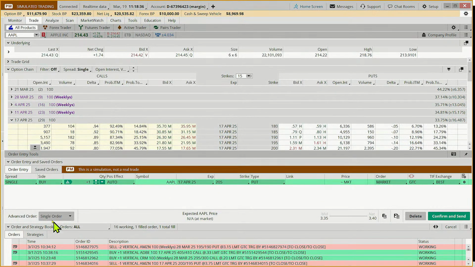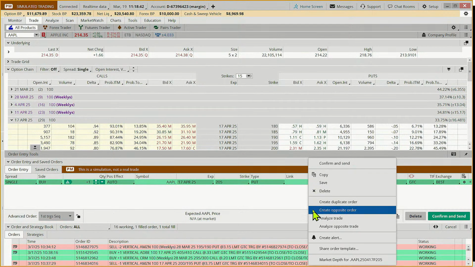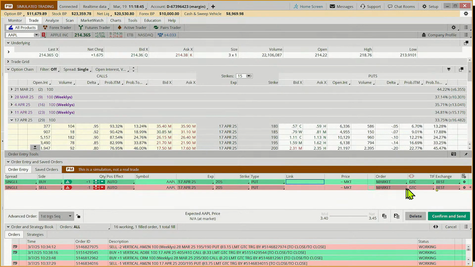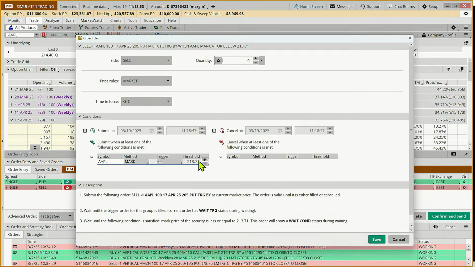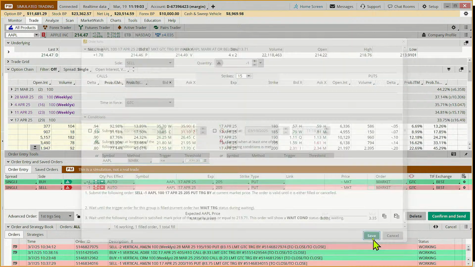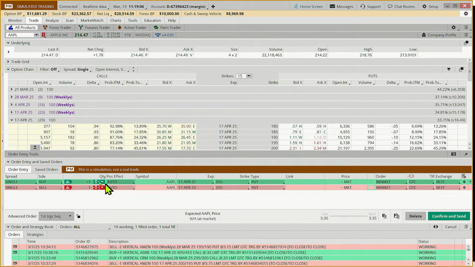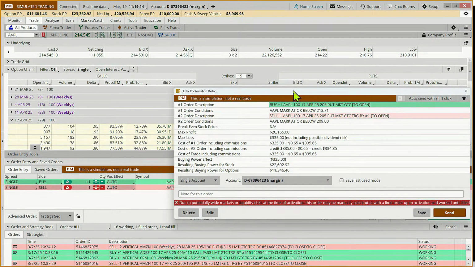Okay, and then when do we want to exit? We are going to put in a first trigger sequence, right click, create an opposite order, and we're going to make this a market order too, only it's not going to be based on 213.71. We're going to say, hey, if it goes to 209, just above that previous low, which was 208 and change. So if it goes down to 209, then we'd like to sell this put that we've bought. Okay, and market order looks a little weird, doesn't it? So we're going to come to confirm and send.